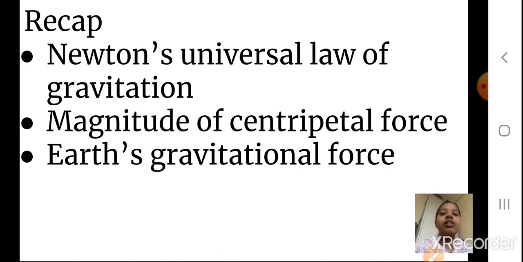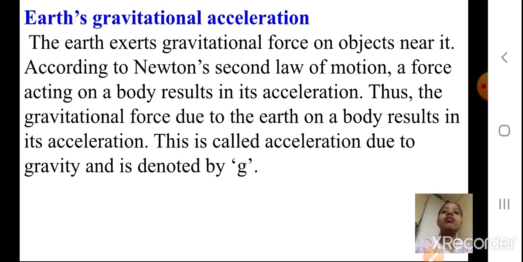So today's topic that we are going to study is the Earth's gravitational acceleration. Now what is Earth's gravitational acceleration? We will see that. The Earth exerts gravitational force on objects near it. This we have studied in the last topic. According to Newton's second law of motion, a force acting on any body results in its acceleration. Newton's 3 laws you have studied last year, so you can open your textbook of last year and go through those laws again.